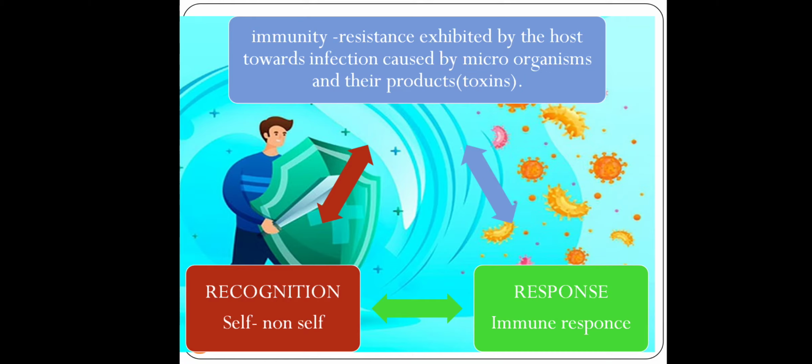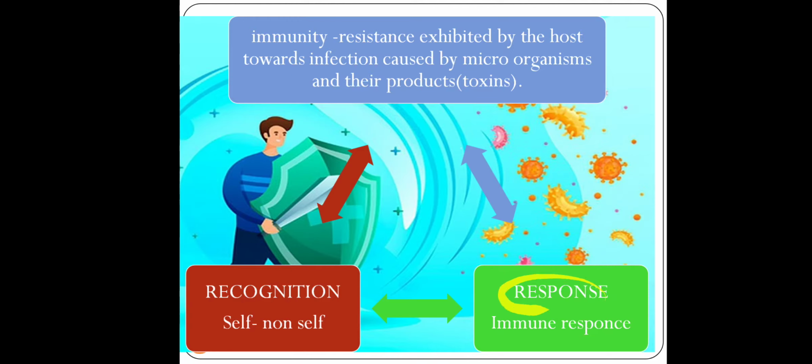Your immune system will recruit certain cells, will follow certain pathways, will recruit certain enzymes, and through immune response it will now destroy the foreign particle. How to destroy, which method to follow, that is the response. So first recognition happens, that is to understand whether it is self, should I hamper it, or whether it is non-self, does it belong to your body or not. If it does not, then it has to revert.